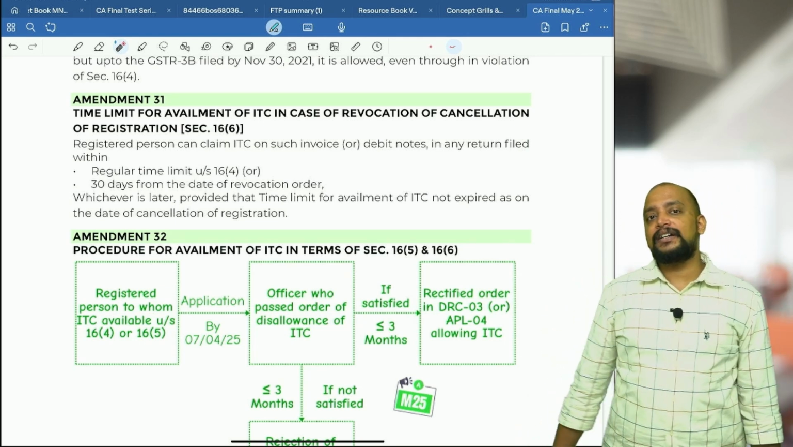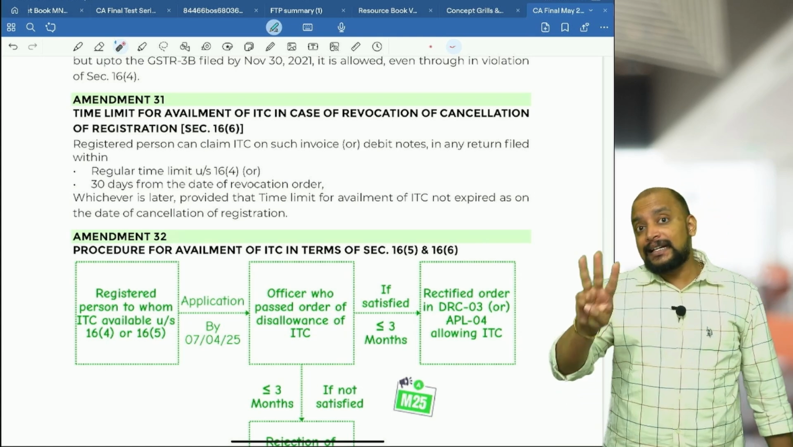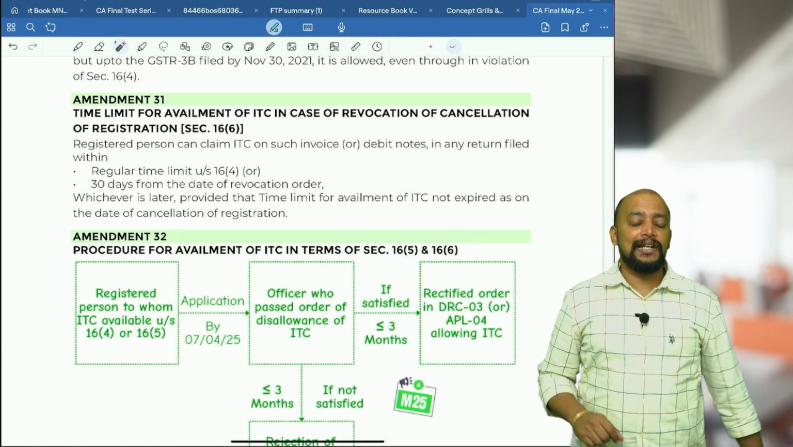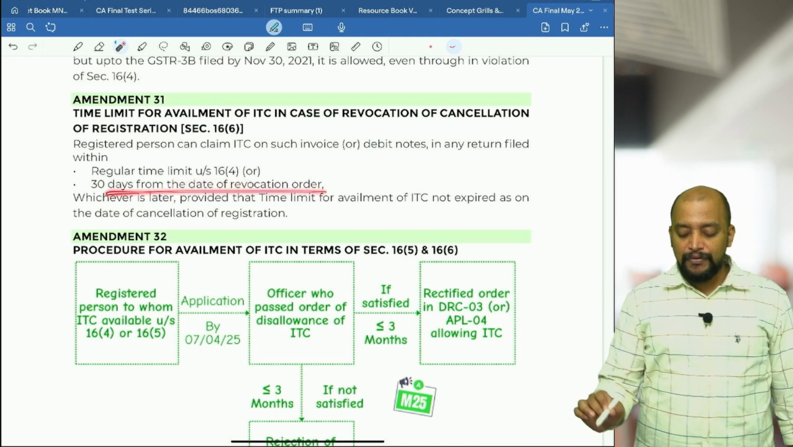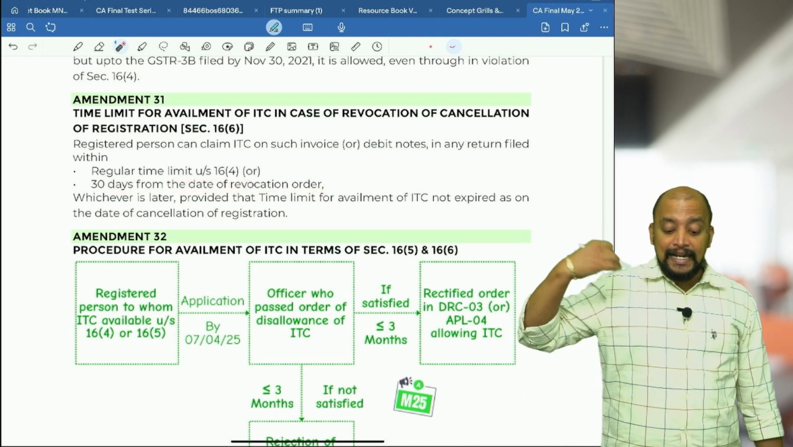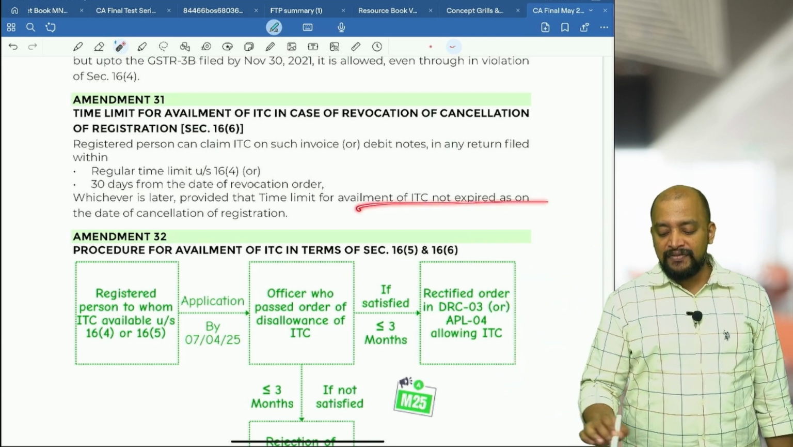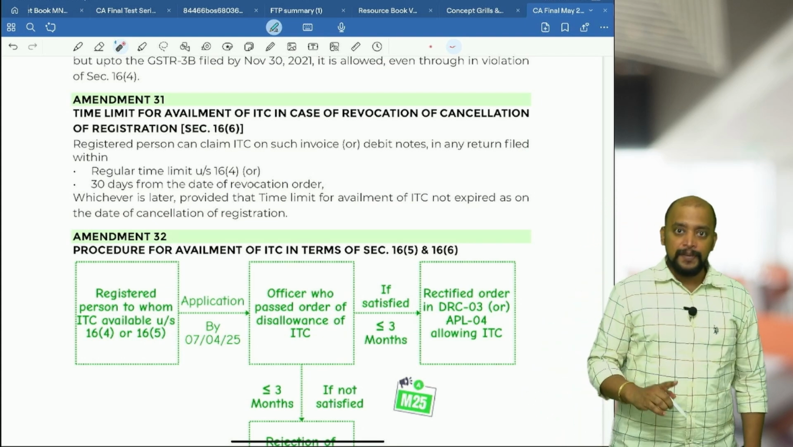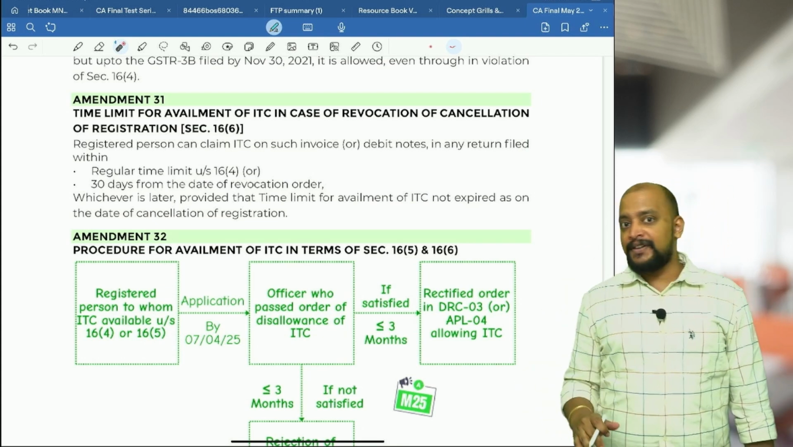For that reason, they added one more point: the regular time limit for availment of ITC or 30 days from the revocation order, whichever is later, we can still avail the ITC. So regular time limit under 16(4) or 30 days from revocation order, whichever is later, provided that time limit for availment of ITC had not expired as on the date of cancellation of registration. So definitely we can avail this ITC. This for past periods also we are able to take.